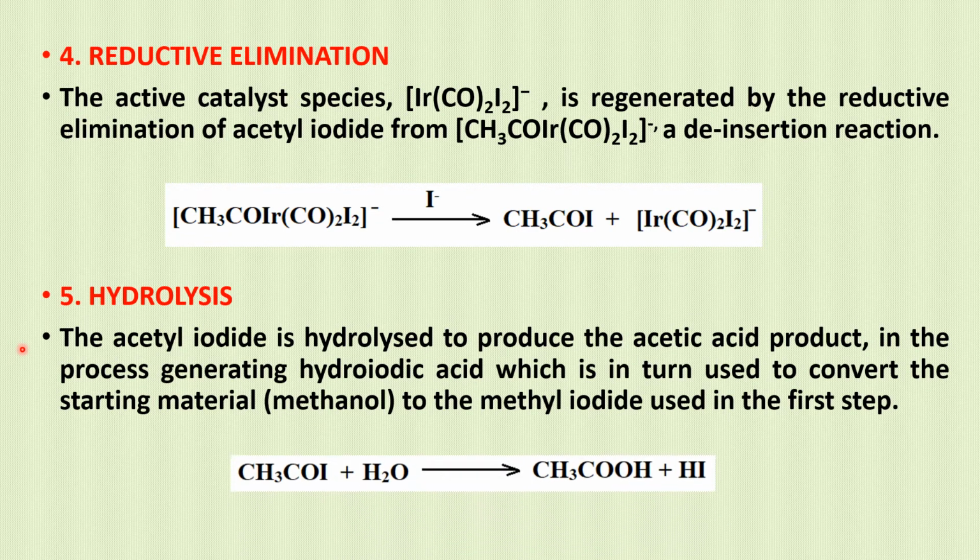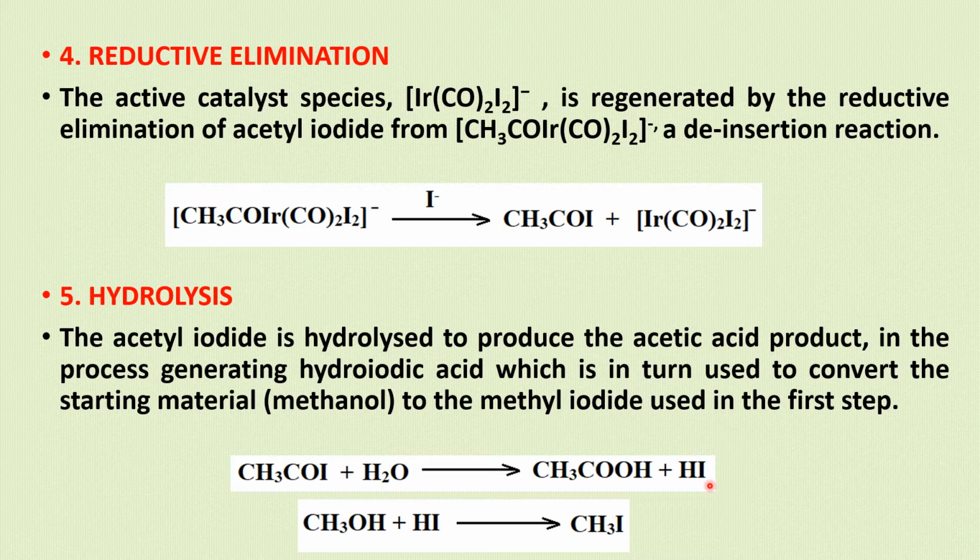The acetyl iodide is hydrolyzed to give acetic acid and hydrogen iodide. This hydrogen iodide is used to convert the starting material, methanol, to methyl iodide.